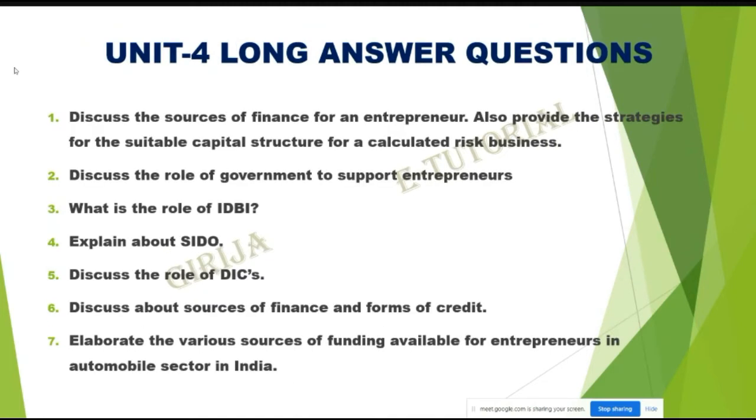Long answer questions in the 4th unit. Question 1. Discuss the sources of finance for an entrepreneur. Also provide the strategies for the suitable capital structure for a calculated risk business. Question number 2. Discuss the role of government to support entrepreneurs. Question number 3. What is the role of IDBI?